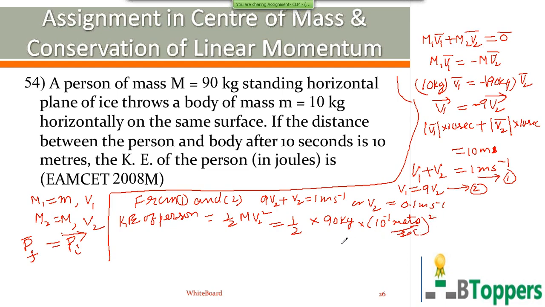If you want to copy down the solution of the problem, you can take a pause and copy the solution. You can try to simplify this further. To simplify this, you get 0.45 joules.